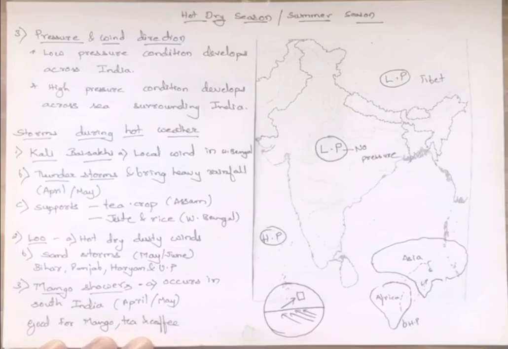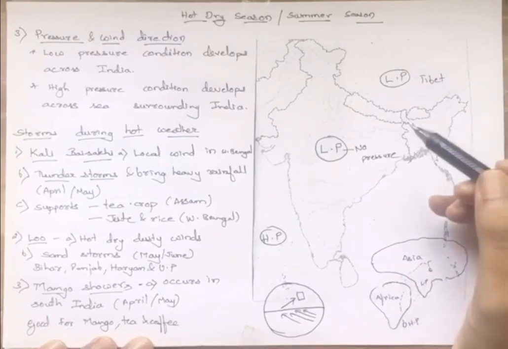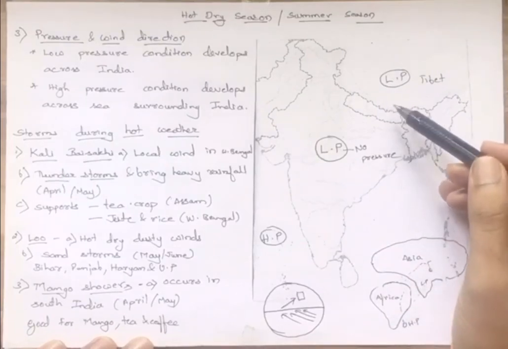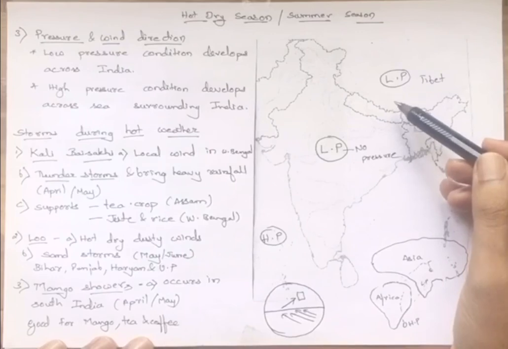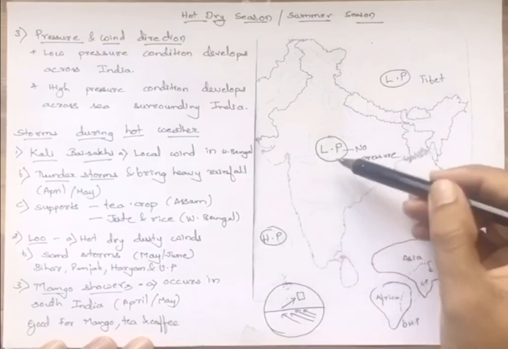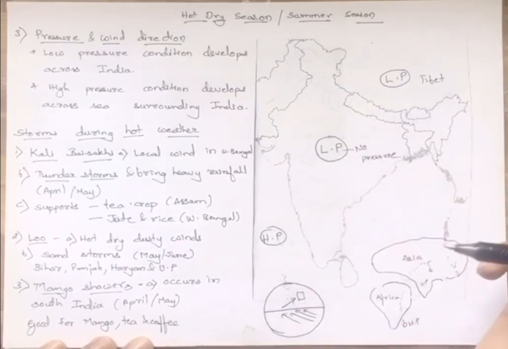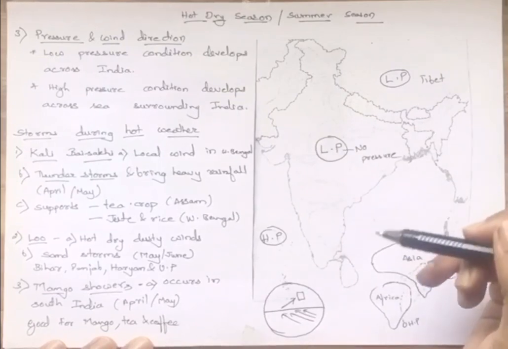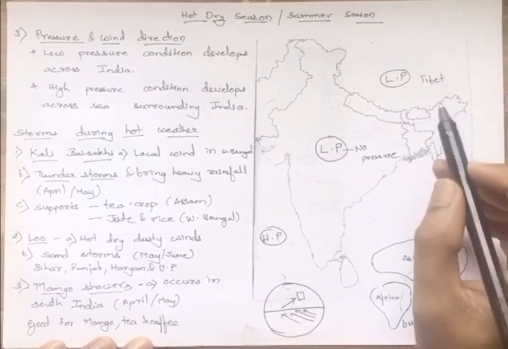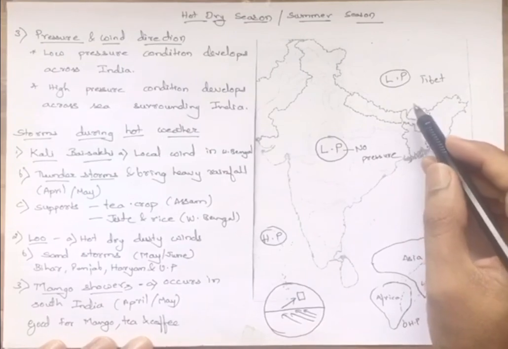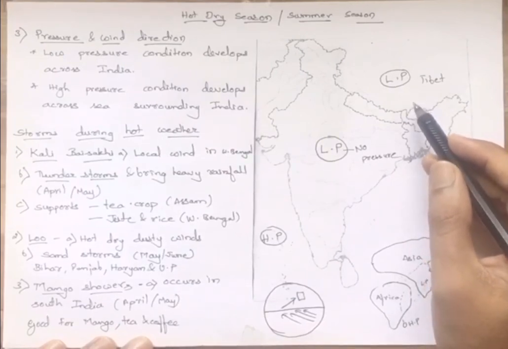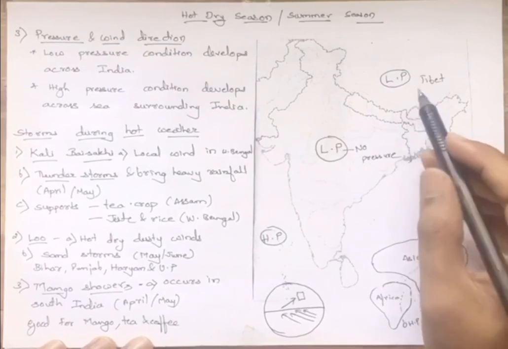One more thing you need to go through. One of the factors we had seen is jet streams, right? For them, the low pressure and the high pressure play a very important role. In the factors we had seen, the jet streams are responsible for the onset and departure of monsoon. So how they actually work, you can see over here.